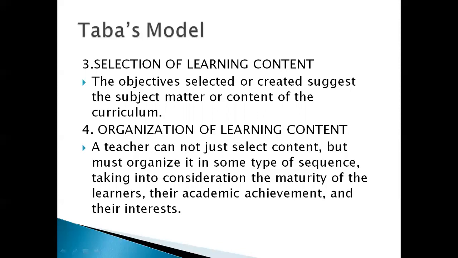The teacher has to frame it in a systematic order, taking into consideration the maturity of the learner, their academic achievement, and their interests. The learner's maturity means the capacity to receive the knowledge.